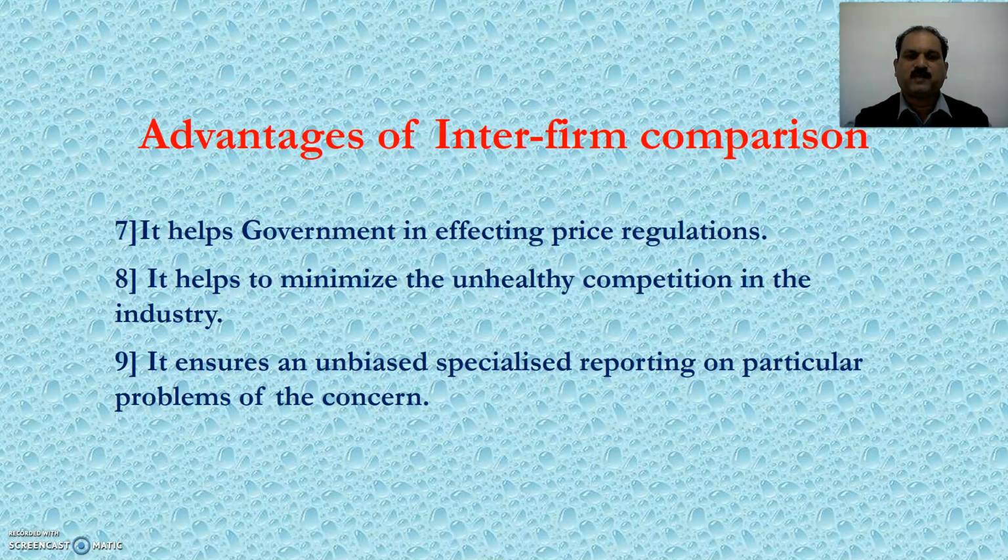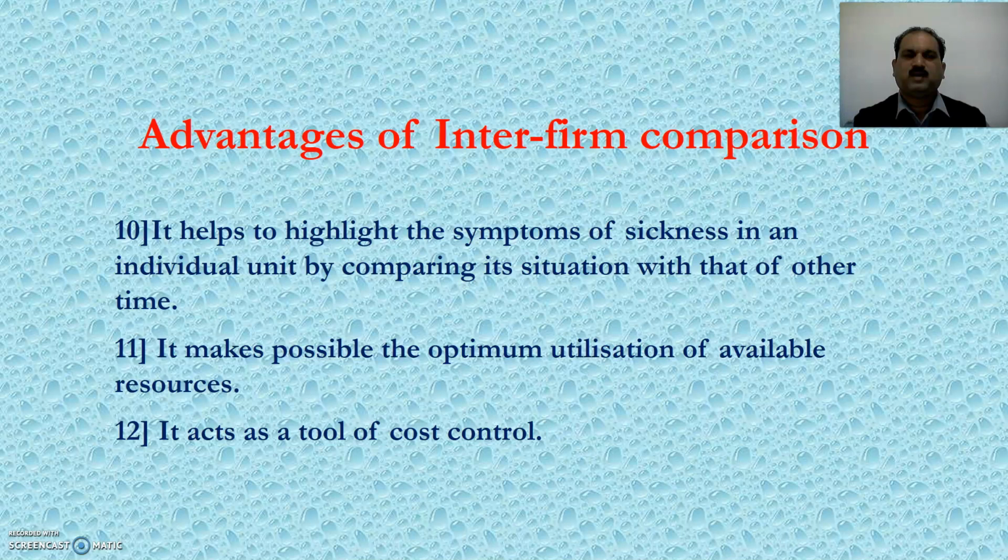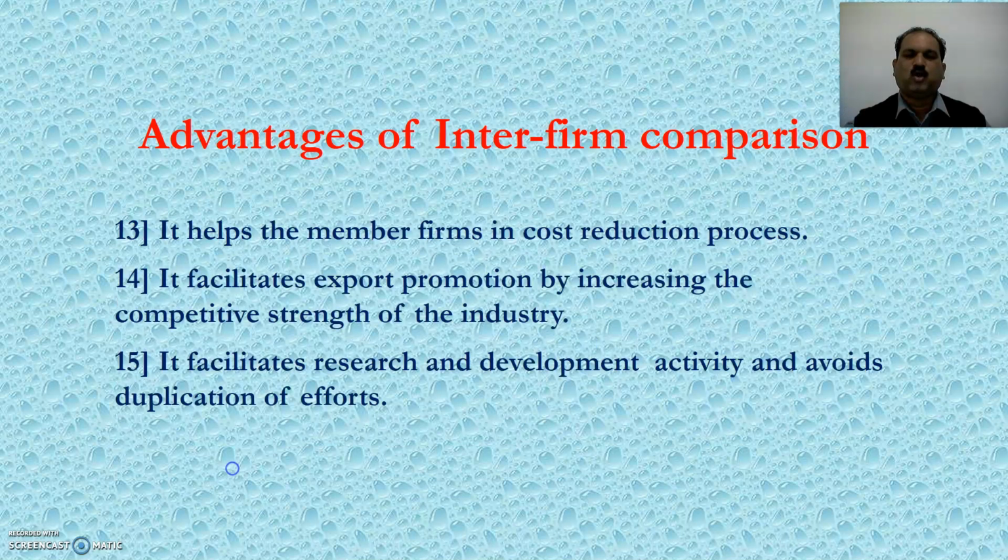Ninth, inter-firm comparison ensures an unbiased, specialized reporting on particular problems of the concern. Tenth, inter-firm comparison helps to highlight the symptoms of sickness in an individual unit by comparing its situation with that of other units. Eleventh, inter-firm comparison makes possible the optimum utilization of available resources. Twelfth, inter-firm comparison acts as a tool of cost control. Thirteenth, inter-firm comparison helps the member firms in the cost reduction process.